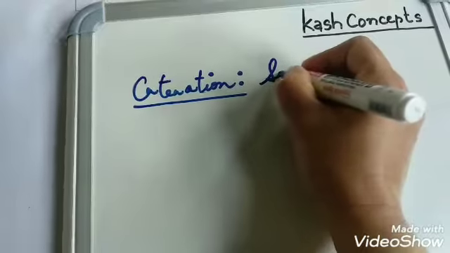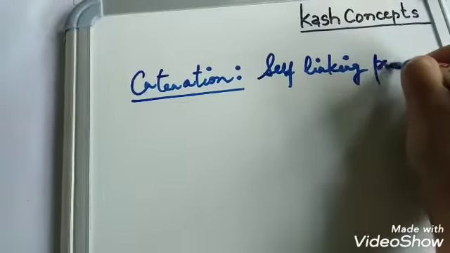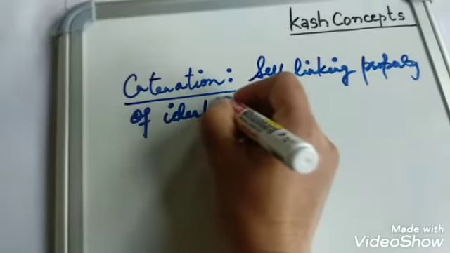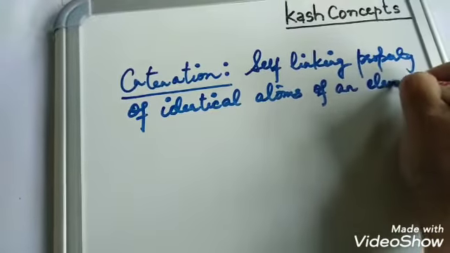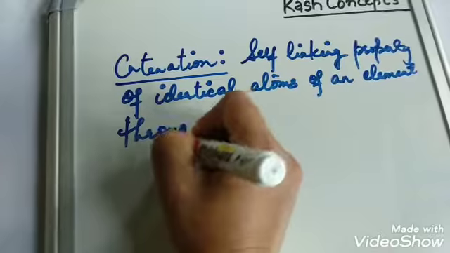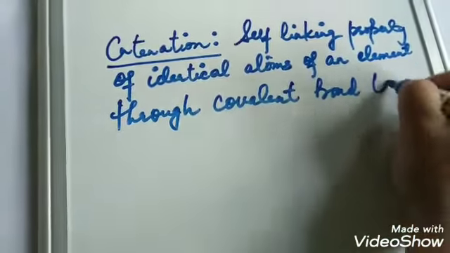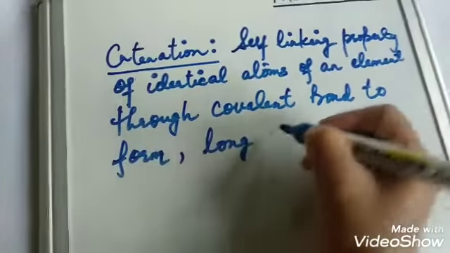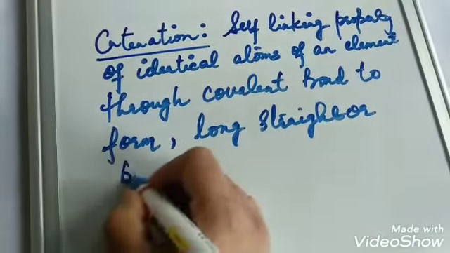In simpler language, it is the self-linking property of identical atoms of an element through covalent bond formation to form long, either straight or branched chains.